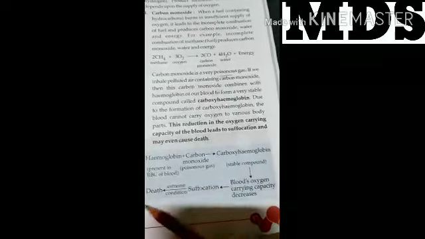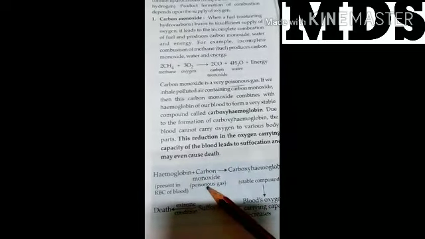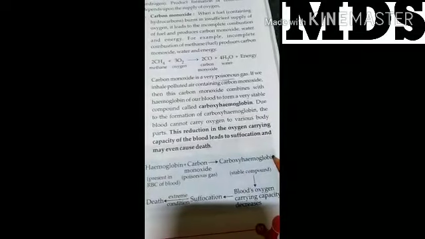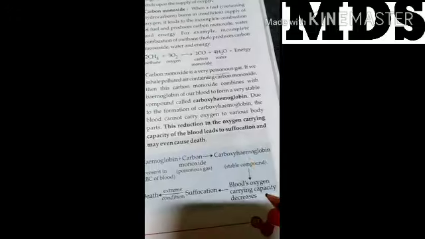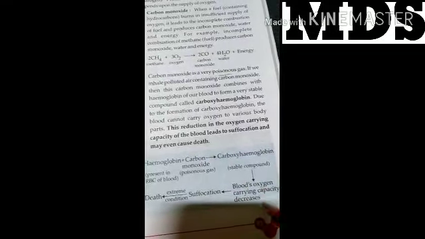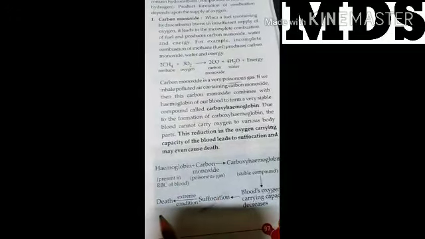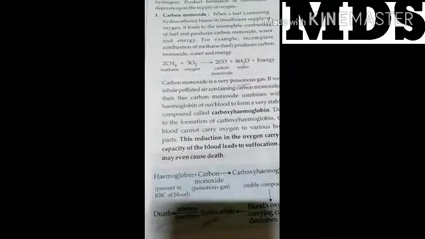Now the reaction: hemoglobin present in the RBCs of the blood reacts with carbon monoxide, a poisonous gas, and forms carboxyhemoglobin, and from this the blood's oxygen carrying capacity decreases. The amount of oxygen in our blood will decrease, and that is responsible for suffocation, and due to suffocation it may also be responsible for death.